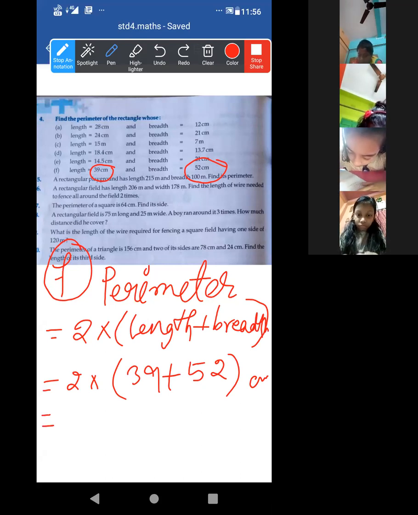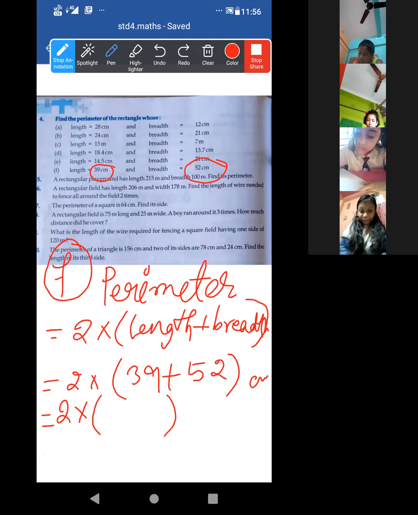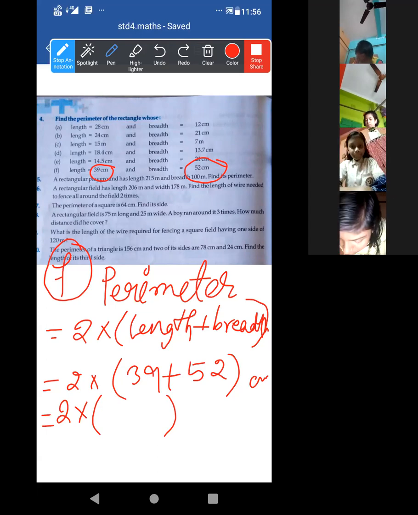You will have to write the unit in each and every line. Suppose I am not writing over there, okay? But you will have to write in each and every line. 2 into 39 plus 52. Add them. It will be 91. Now find out the answer.